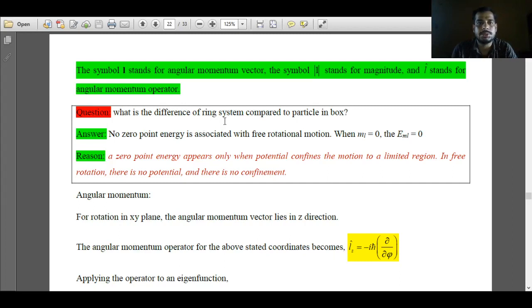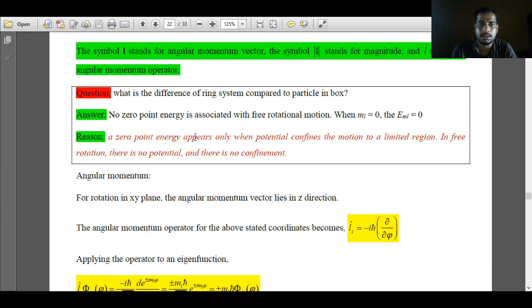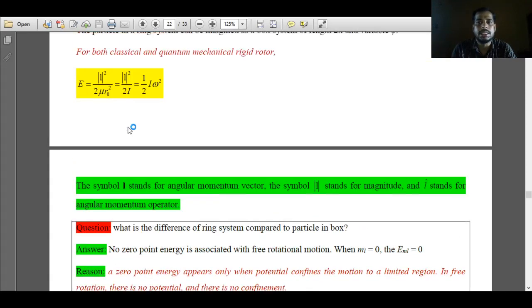Now what is the difference between the ring system and the particle in a box? I said that for the ring system, the length is assumed to be 2 pi and the variable is phi. Apart from that, there is one more difference: no zero point energy is associated with free rotation. When ml is equal to 0, E is equal to 0.